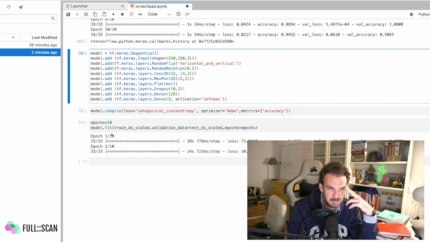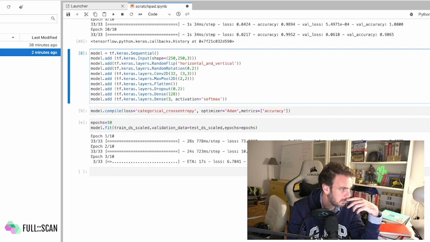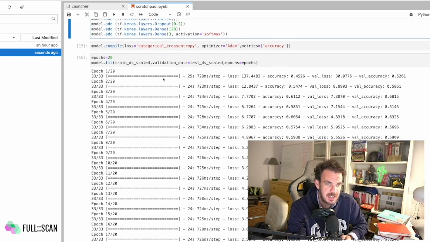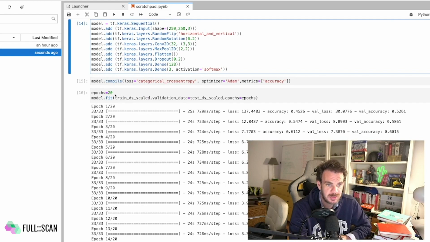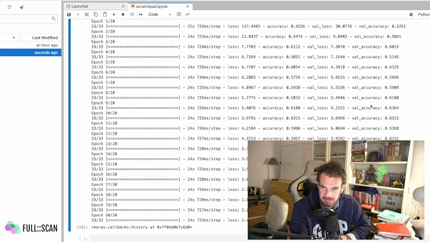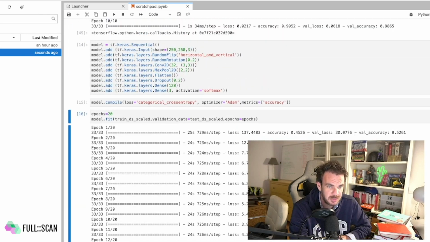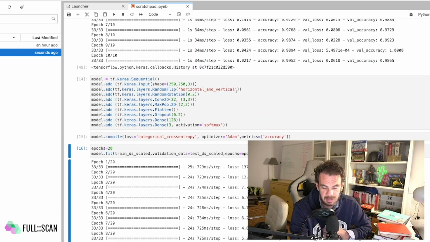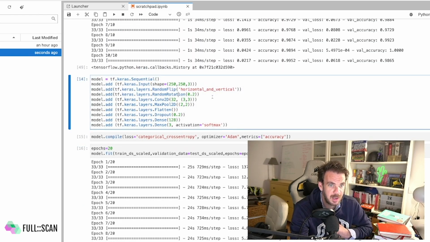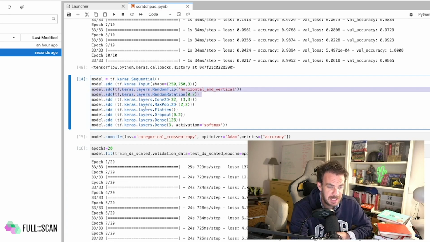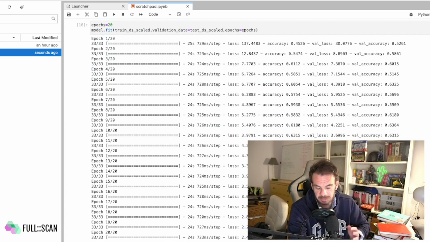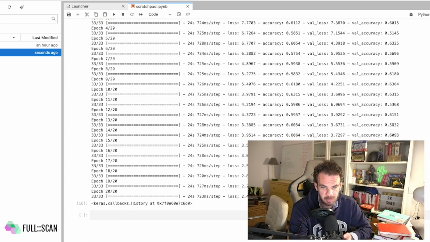Okay, that may take some time, so let me stop the recording and I'll be back in a minute. So the training just finished. I actually changed the number of epochs to 20. As you can see, the accuracy keeps increasing, and it almost reached 70%. But as you can see, the noise introduced by the random flip and rotation layers doesn't work in favor of accuracy in just 20 epochs.